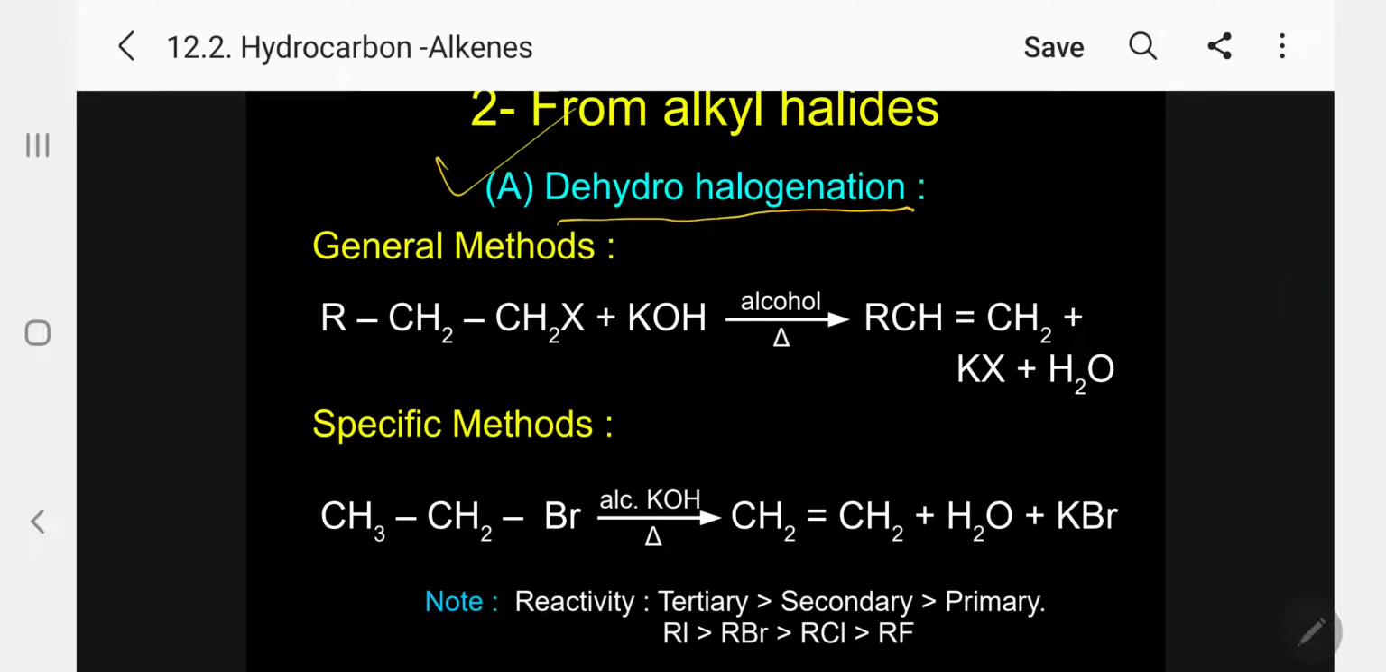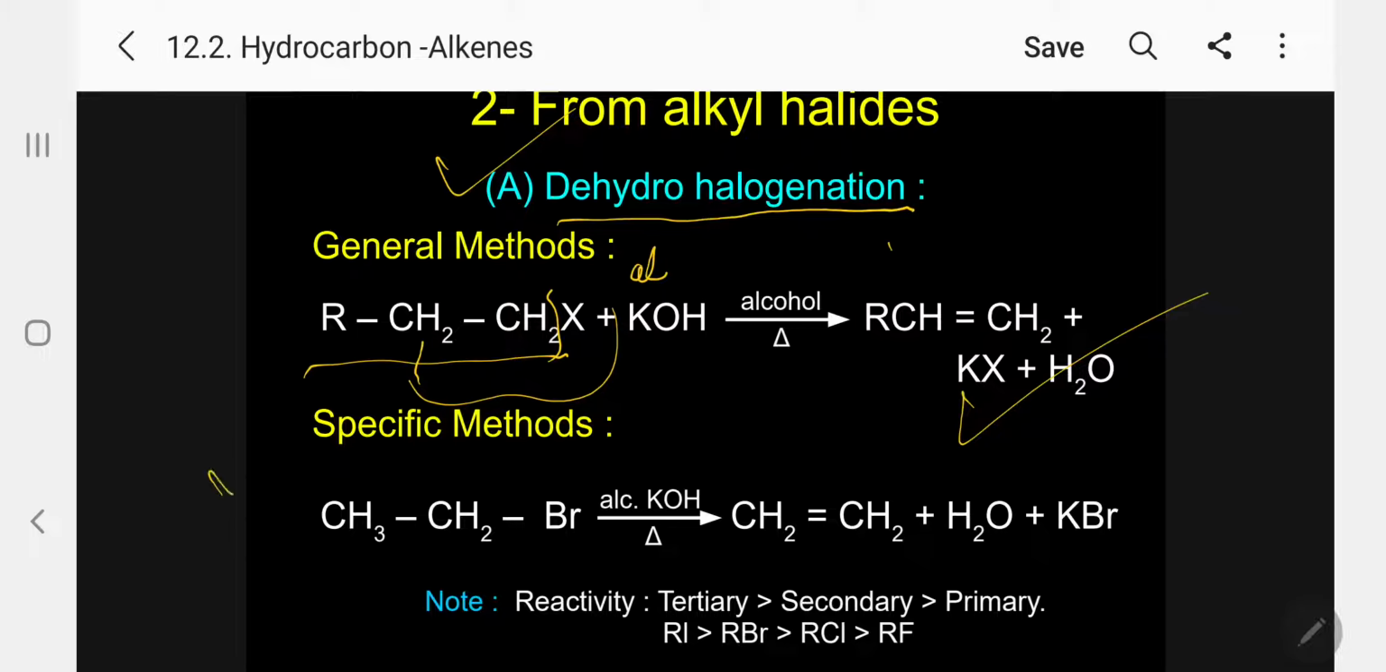Dehydrohalogenation, simply an elimination reaction. We have seen already under the mechanism, E1 and E2 mechanisms of elimination. So from alkyl halides, if you use alcoholic KOH, elimination takes place. From the hydrogen, and here X will eliminate, giving the corresponding alkene. So RCH2CH2X with alcoholic KOH gives RCH double bond CH2. This is the general formula, plus KX plus H2O.